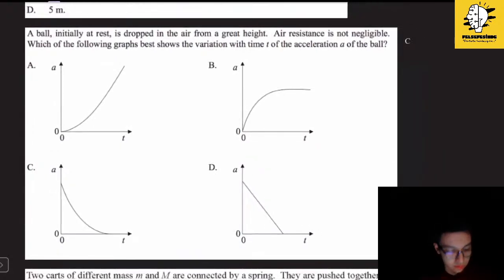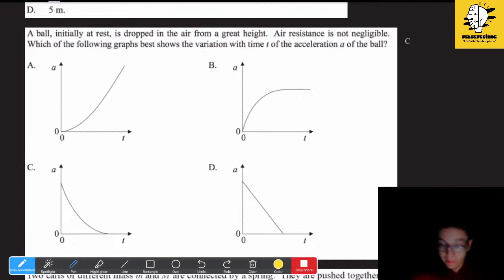Now this is the second question. Again, let me make you annotate this. Yeah. Okay. It says a ball, initially at rest, is dropped in the air from a great height. Air resistance is not negligible. It is very important. Which of the following graphs best shows the variation with time t of the acceleration a of the ball? So in this part we have to know about the concept of terminal velocity.